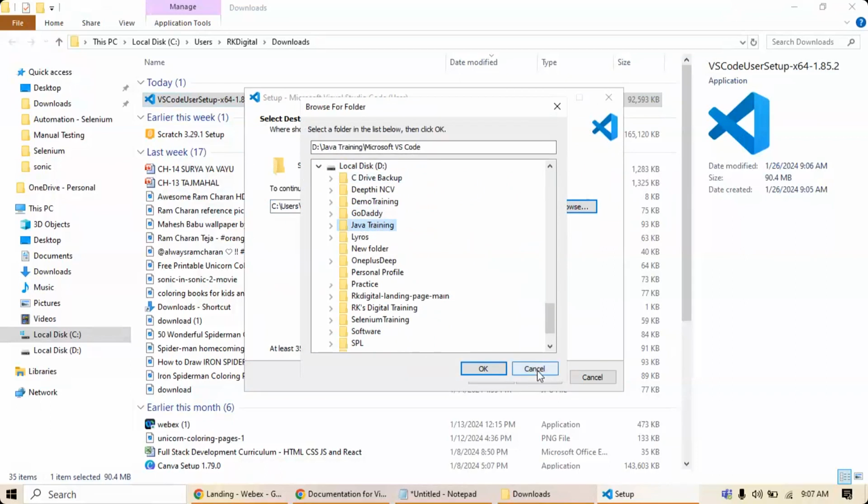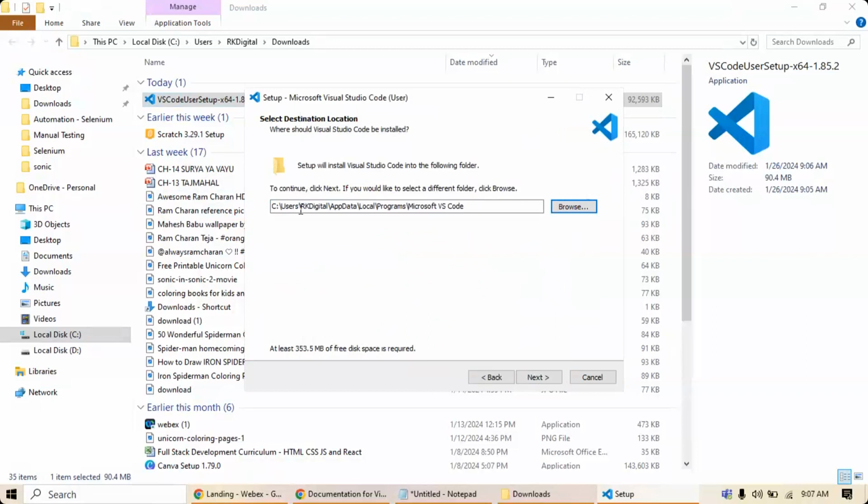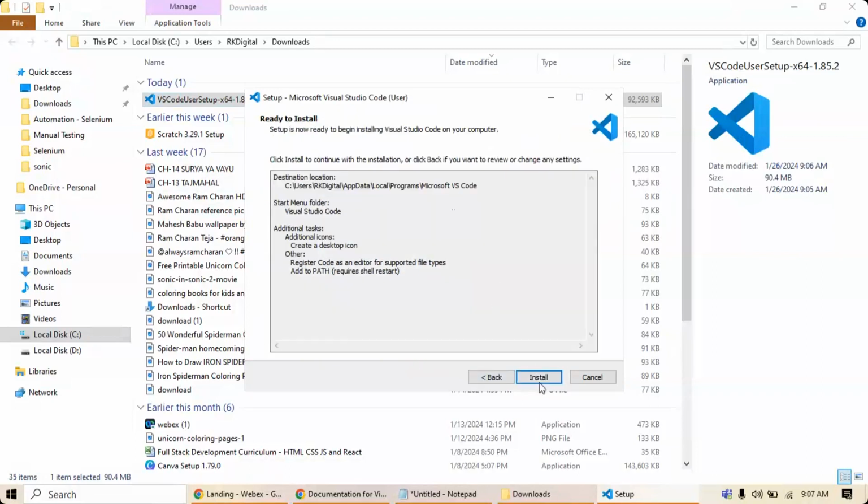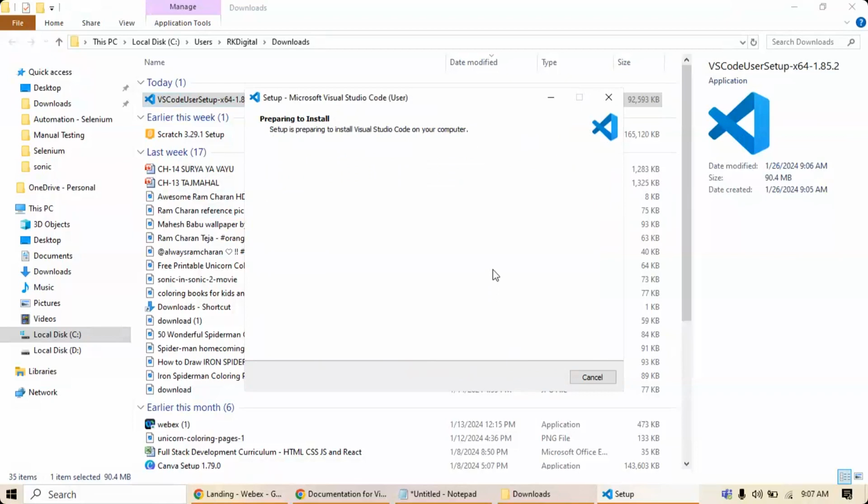Now I'm not going to save it in any of those places. I'm just using whatever is given, and clicking on the next button. Now it is getting stored, and click on next. If you want an icon on your desktop, just select this checkbox, click on next, and then click on install. Now it will complete the installation of Visual Studio Code, which we generally call VS Code. This is a product from Microsoft.